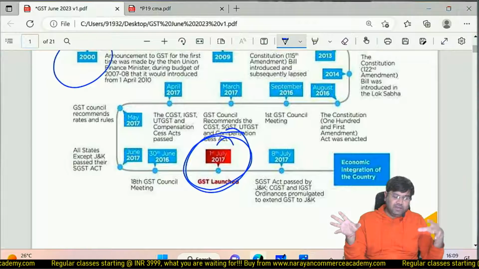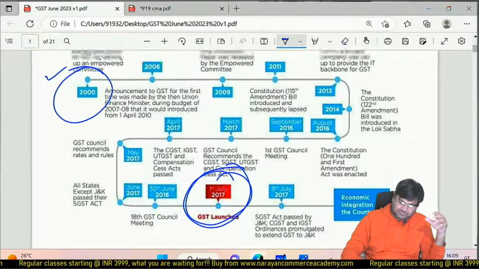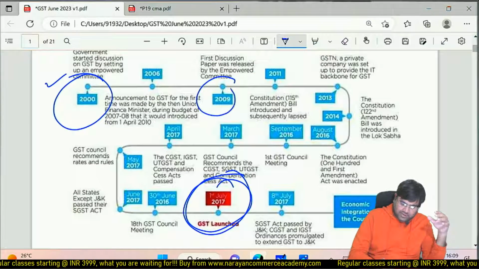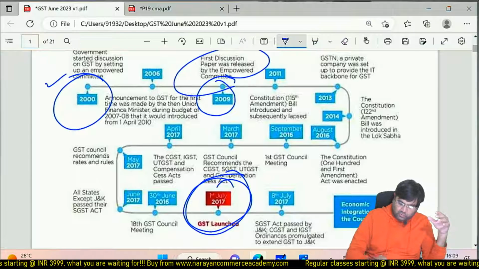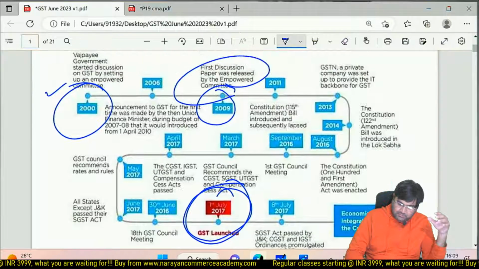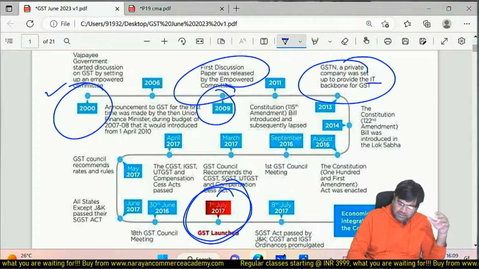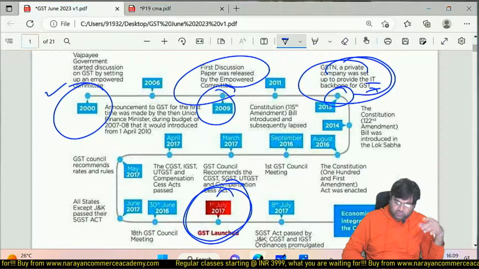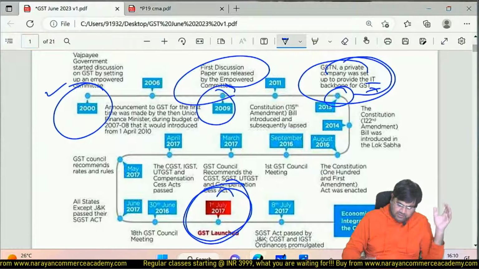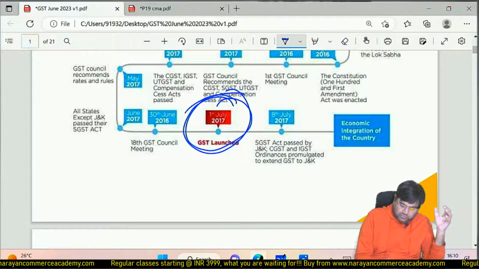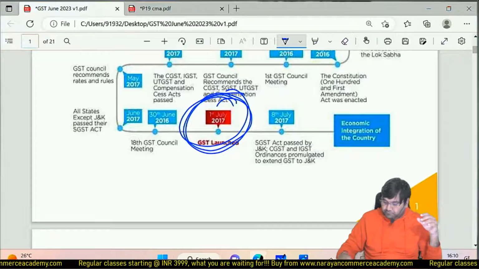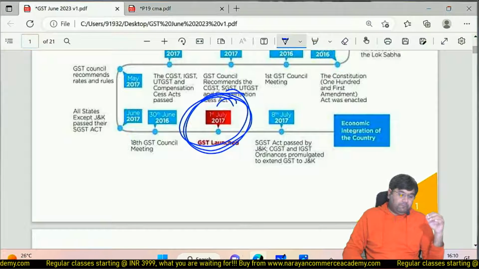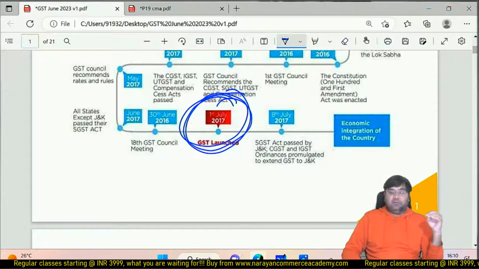So finally, in 2009, when the Congress government was there, a private company was set up to provide the IT backbone for GST. So the Congress government did this. In 2013 and finally, it was implemented on 1st July 2017. Now, whether GST is one nation one tax.